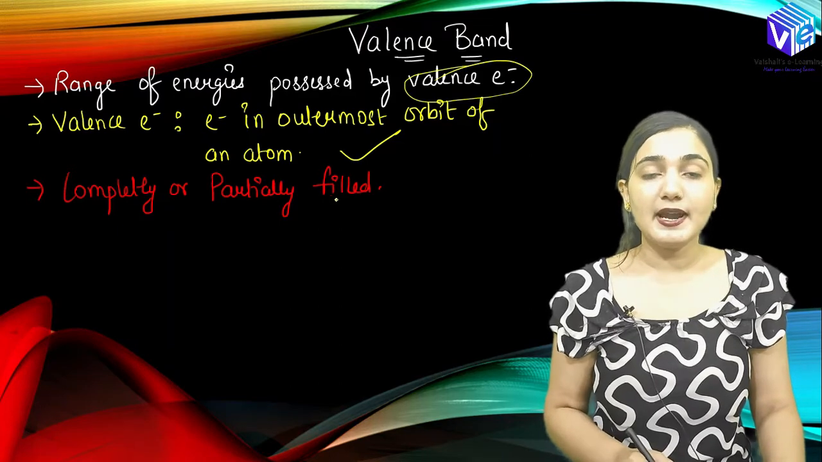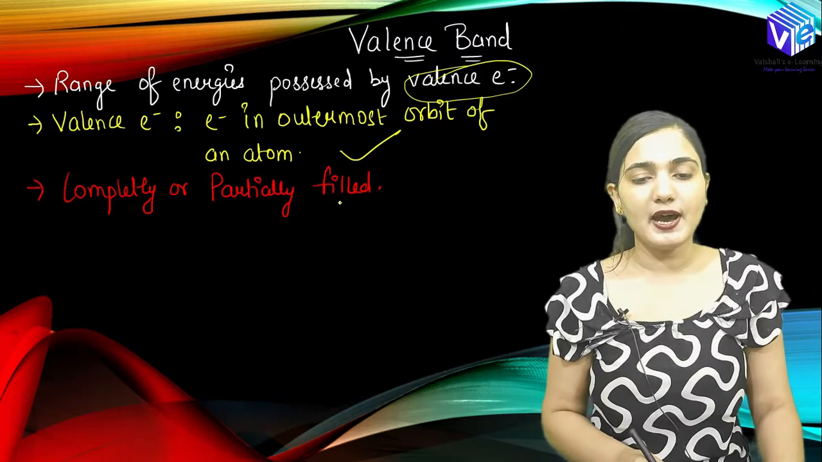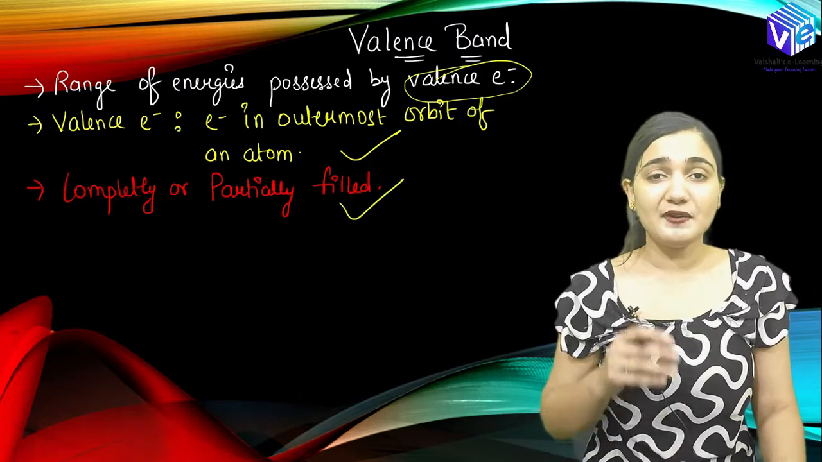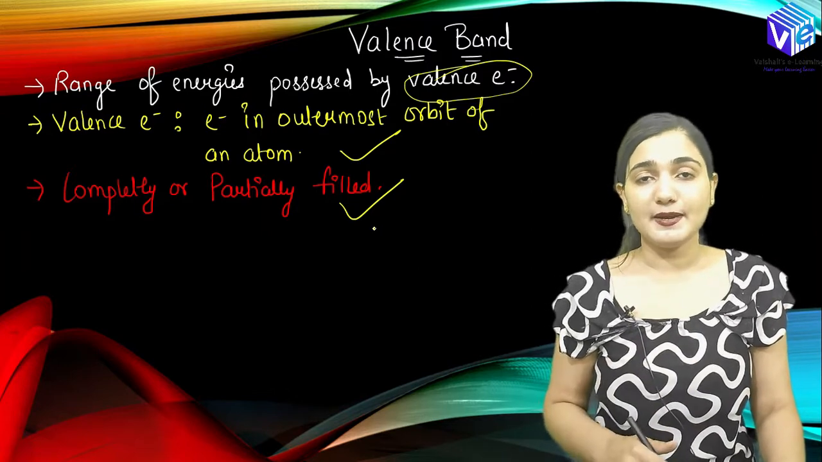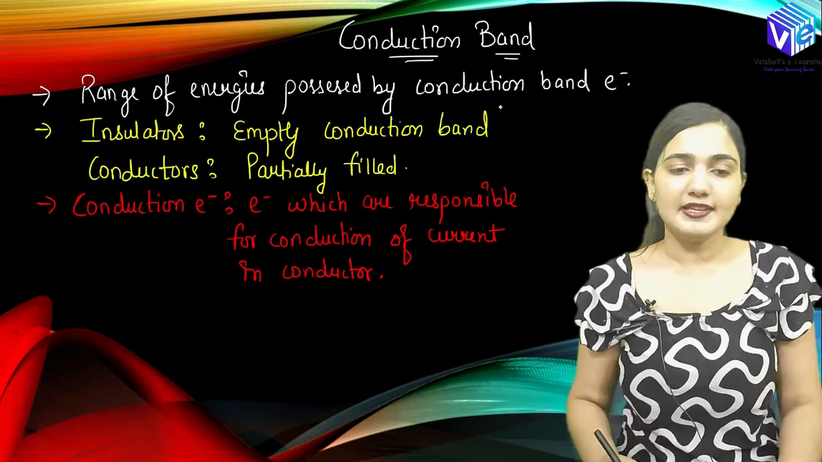So this valence band will be either completely filled or it will be partially filled. Right? So there would not be any condition where we are not having electrons in the valence band. So always and always some electrons would be there in the valence band.